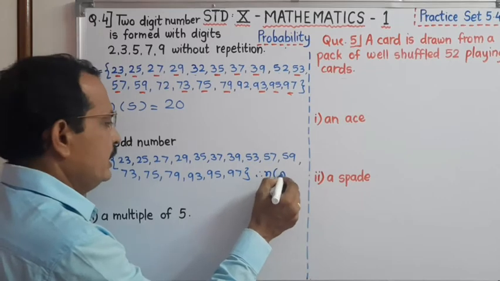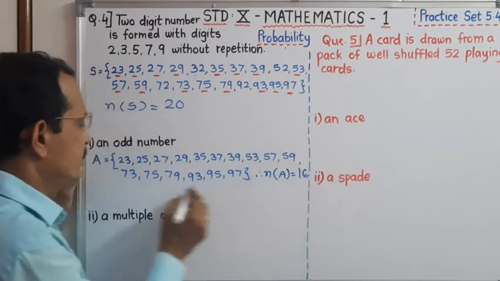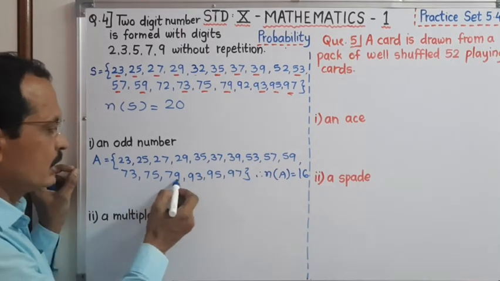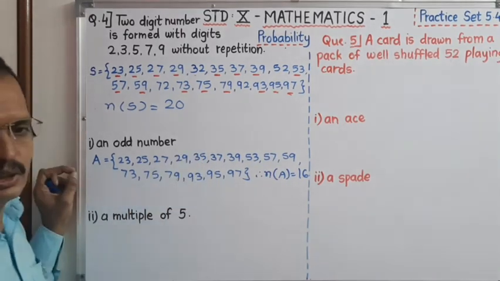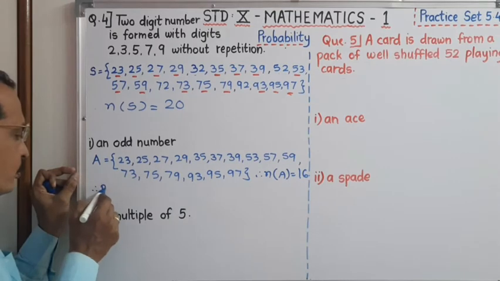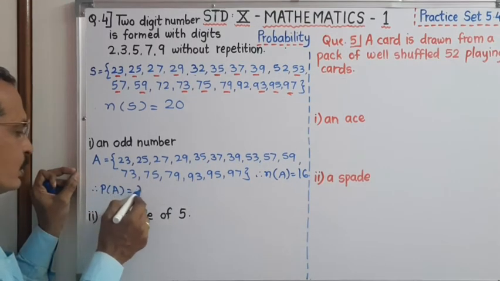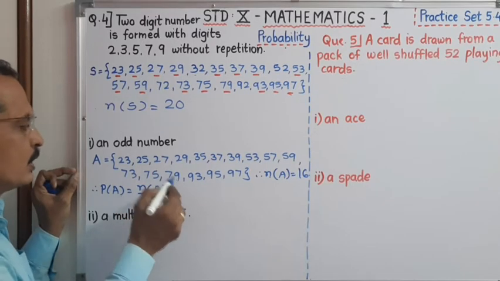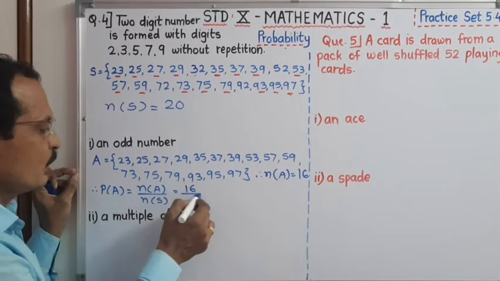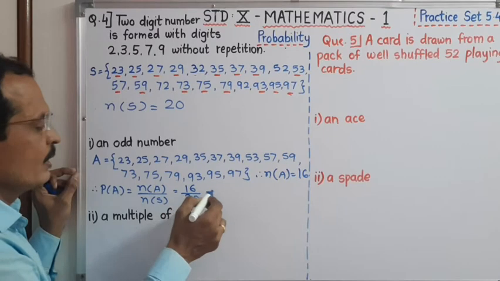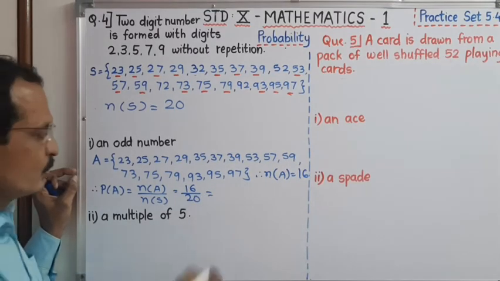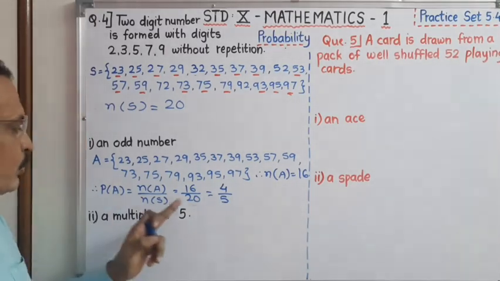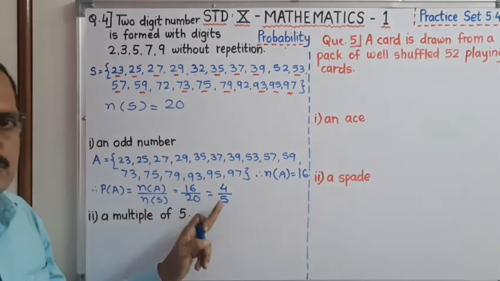The students say number of A is equal to 16. See 1, 2, 3, 4, 5, 6, 7, 8, 9, 10, 11, 12, 13, 14, 15, 16. Now we have to find out the probability of event A, which is equal to number of A upon number of S. Number of A is 16 upon 20. We can simplify this: 4 fours are 16 and 4 fives are 20. Therefore, the probability of an odd number is 4 upon 5.